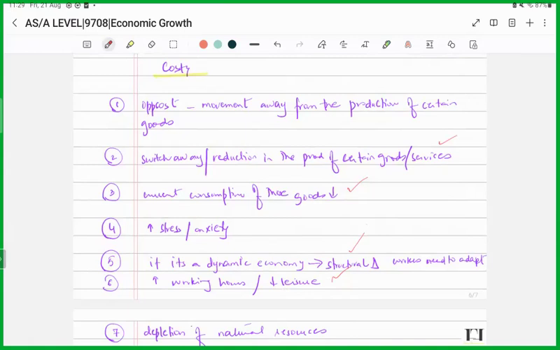So it could be that the economy is growing, but it might be undergoing certain structural changes. Some industries might be expanding, some might be declining. So the labor has to learn new skills, or it has to be that receptive, right? So it might have to increase its geographical mobility as well, or its occupational mobility, right? So labor might find it difficult to cope with certain changes, right?